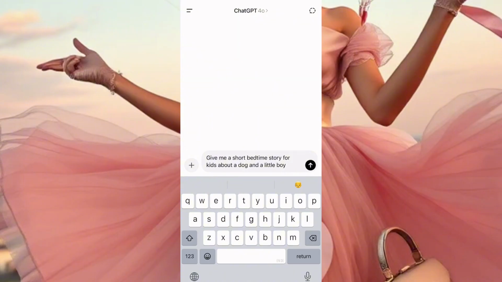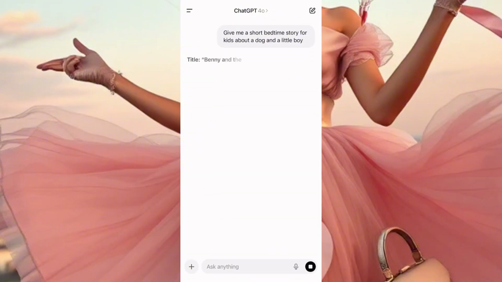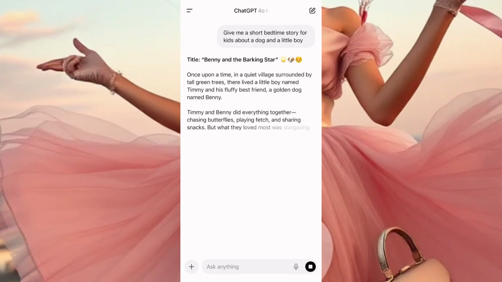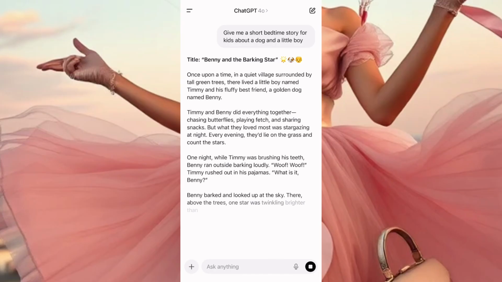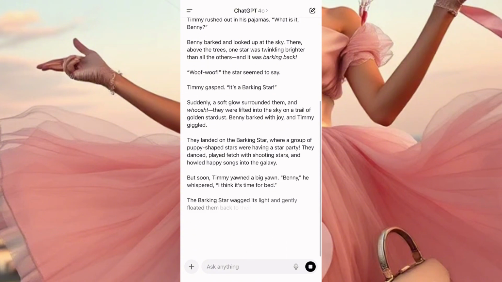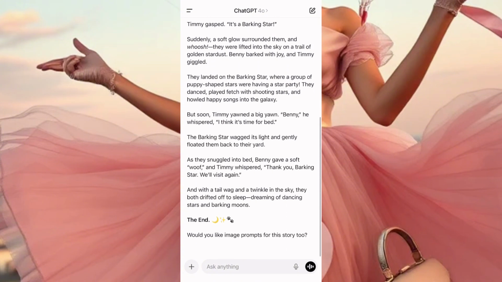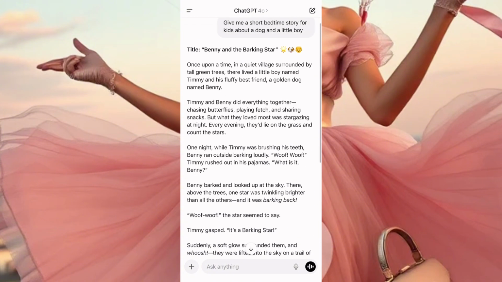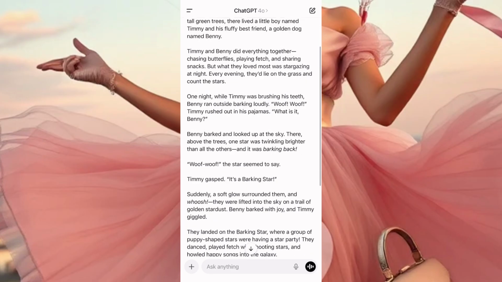When you're done putting this, you just click here. Okay? You click on generate and then you wait for it to generate before you move to the next thing. So they're giving you this short story. This is a short story. Okay, so this is the story. This is how it looks.